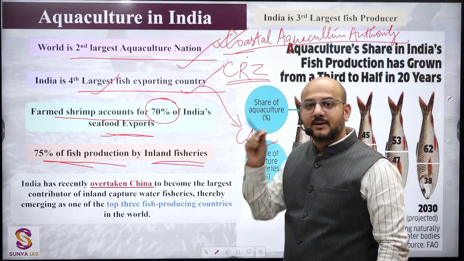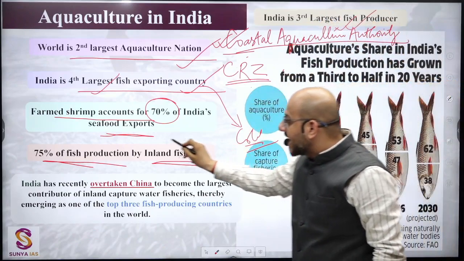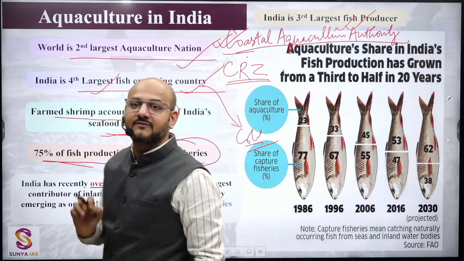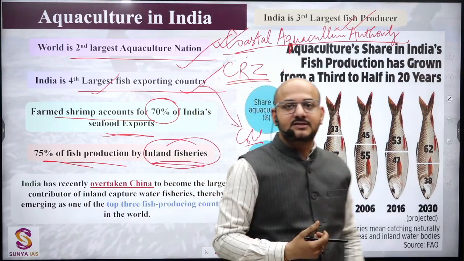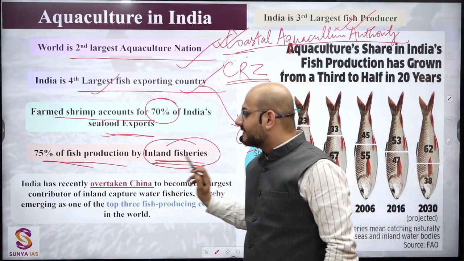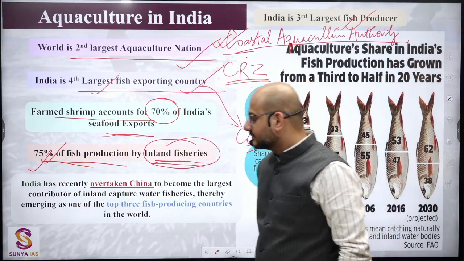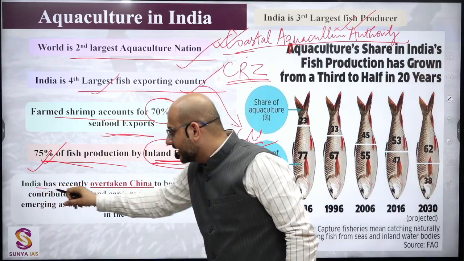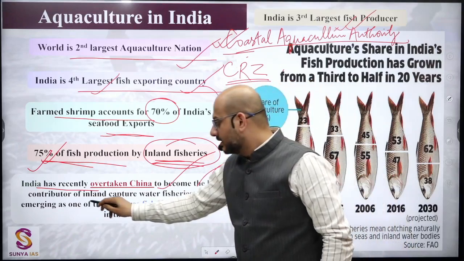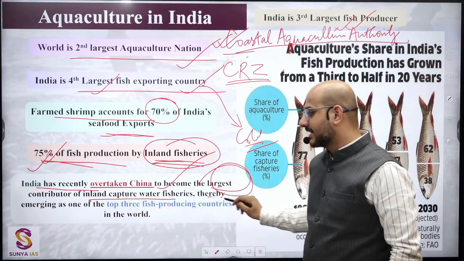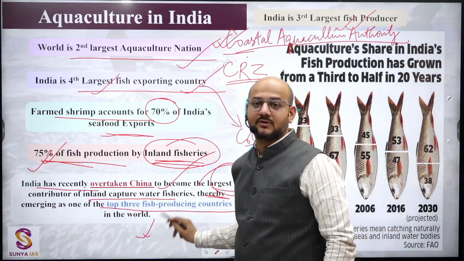You getting the point? Now we are trying to develop coastal. But inland fisheries, it's a counterintuitive fact for most of the students. Basically from the lakes, from the wells, from the rivers, from inland fisheries we are doing 75% production. Okay, more than two-thirds actually. India has recently overtaken China to become the world's largest contributor to inland capture water fisheries, thereby emerging as one of the top 3 fish producing countries in the entire world.